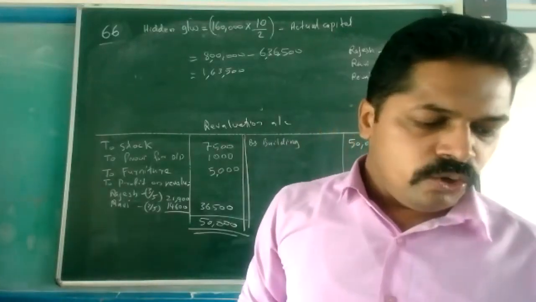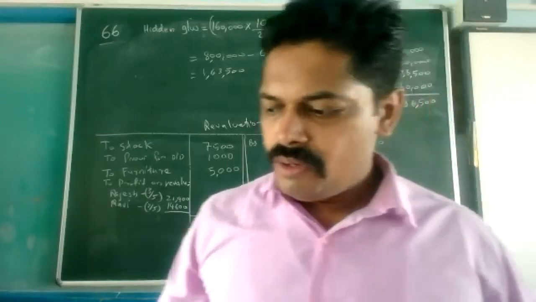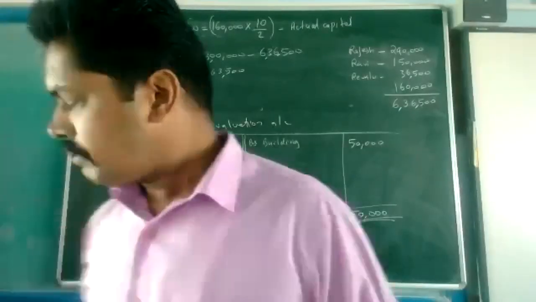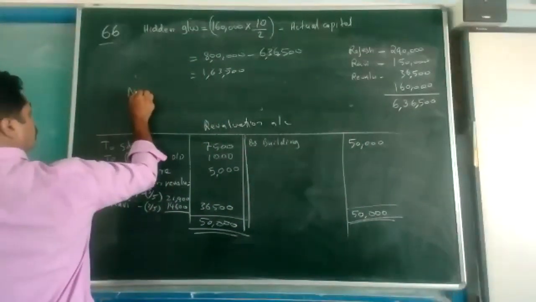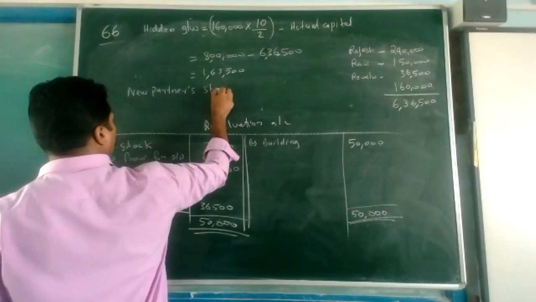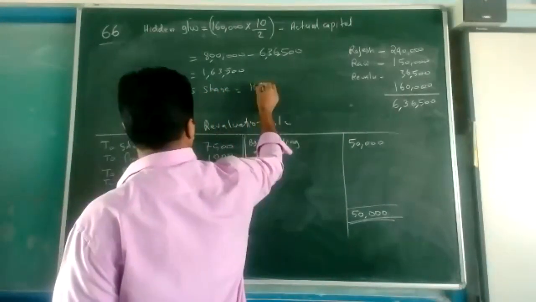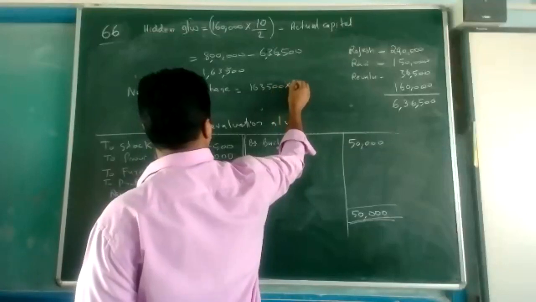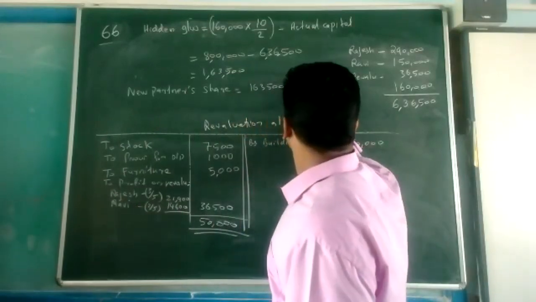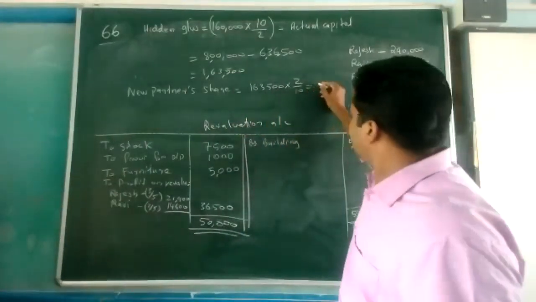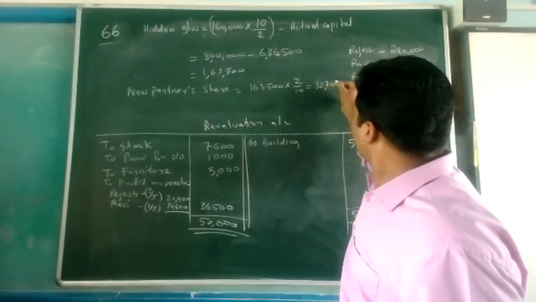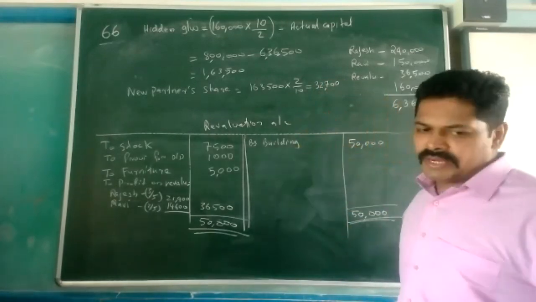Then, what is the new partner's share? New partner's share will be this into 2/10. 32,700 will be the new partner's share.